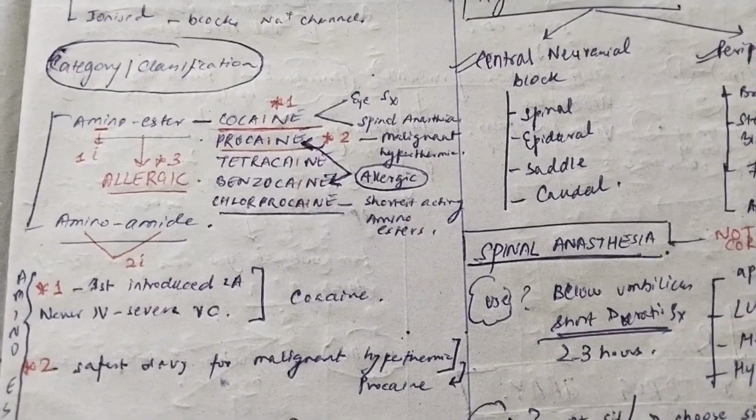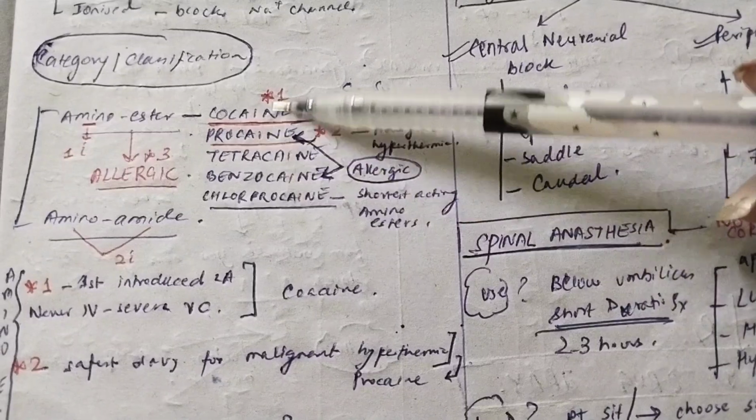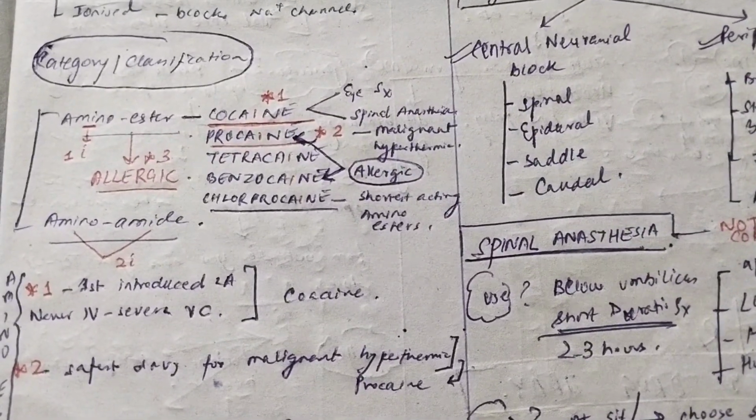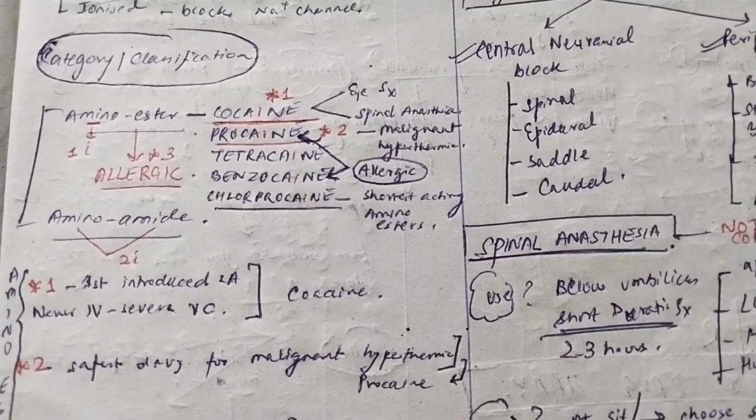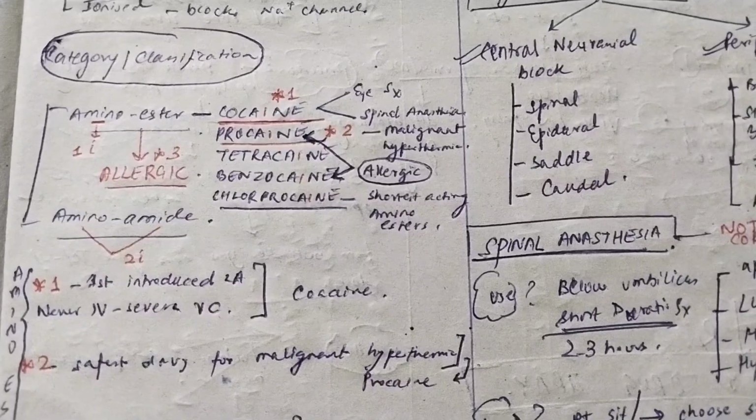To know the specific points about each of the amino esters. Let's start with cocaine. You have to know that cocaine is used in eye surgery and as a spinal anesthesia. Next up is procaine. Procaine is used in malignant hyperthermia.